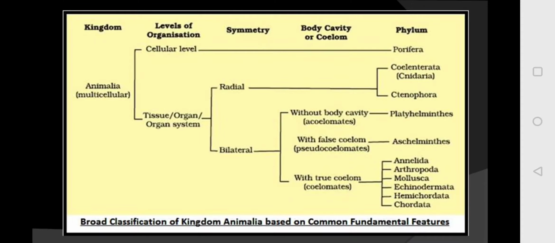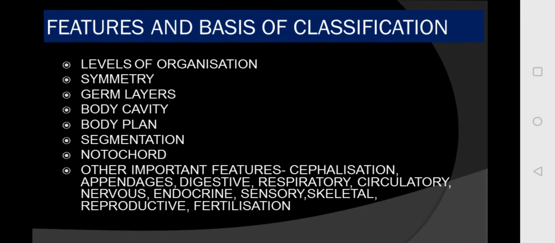In this particular course, we will focus on the basis of classification as well as the features of different phyla. These are the phyla we are going to study. The kingdom is Animalia and the phyla are Porifera, Coelenterata, Ctenophora, Platyhelminthes, Aschelminthes, Annelida, Arthropoda, Mollusca, Echinodermata, Hemichordata and Chordata. Let's go now. Here are the features and the basis of the classification.